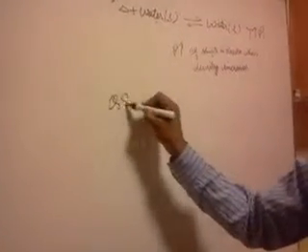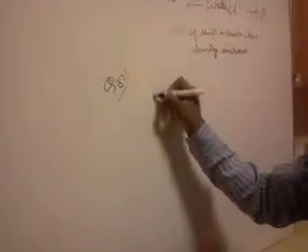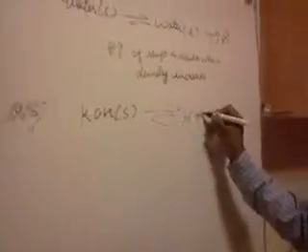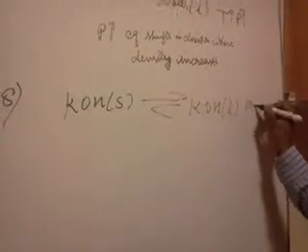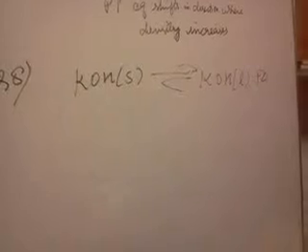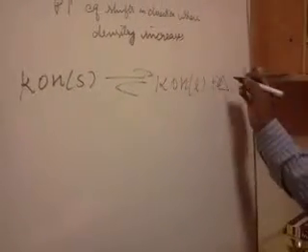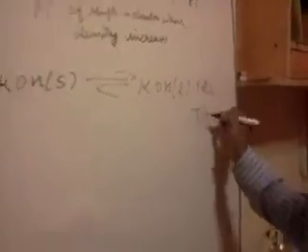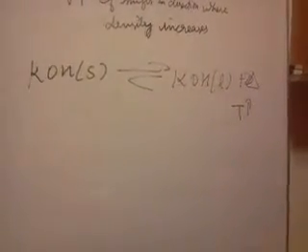Question number 8. When KOH is dissolved in water, heat is evolved. The solubility of KOH in water is given there. It is an exothermic reaction. If the temperature is raised, the solubility of KOH would? Since it is an exothermic reaction, heat is on the product side. If I raise the temperature, that means I am increasing one of the products. So the equilibrium will shift toward the backward side, so the solubility would decrease.